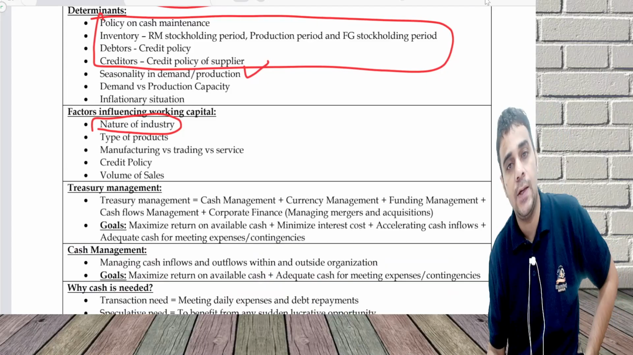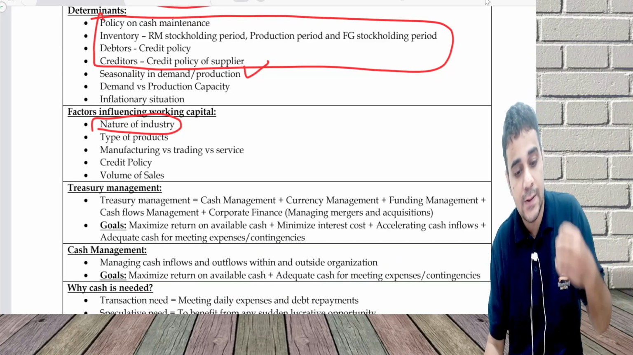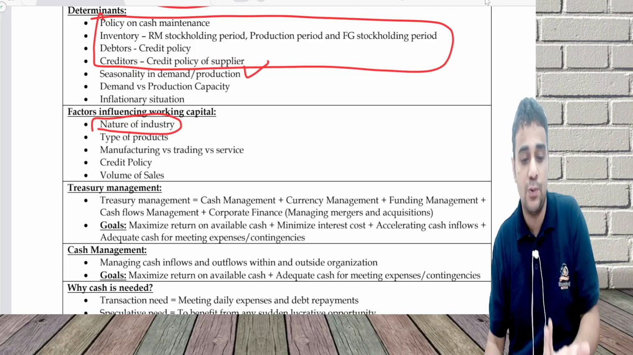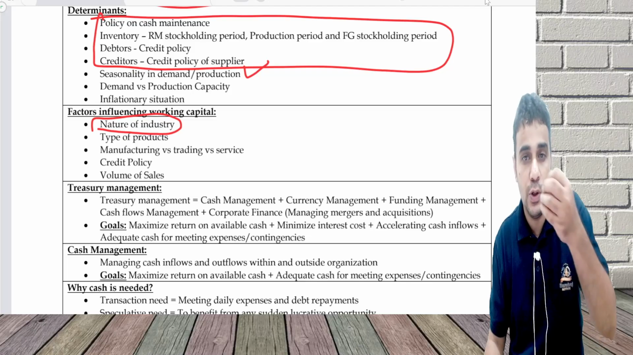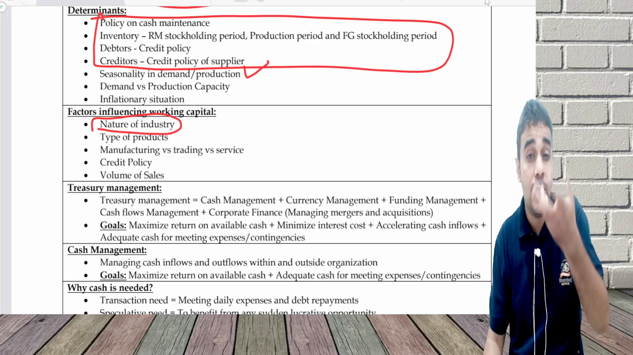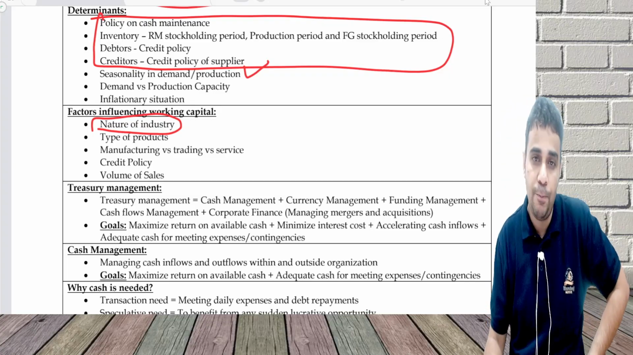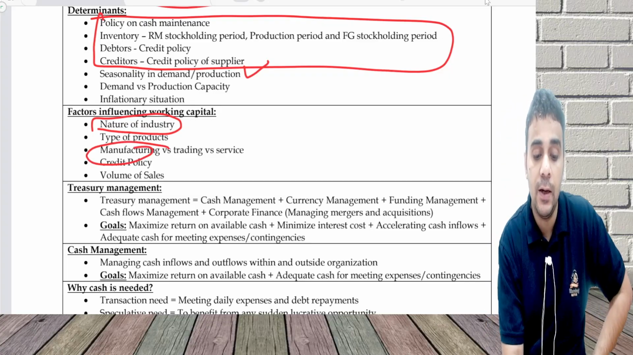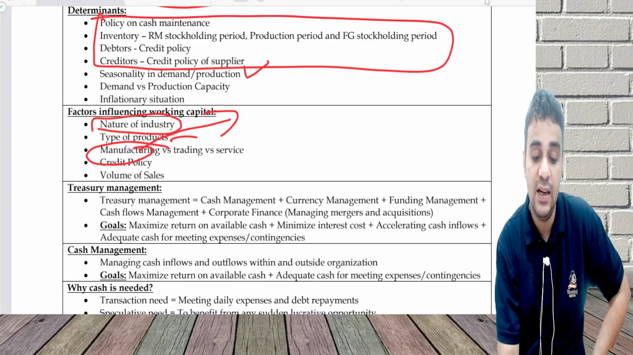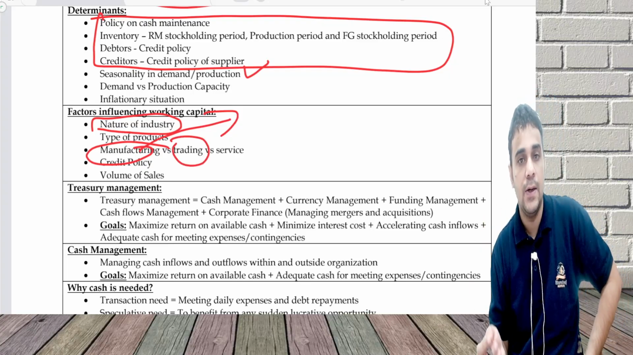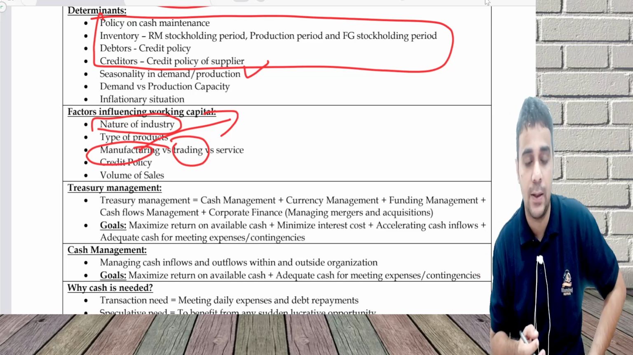Some industries you need more working capital, example consumer durables industry. Some industry you need less. This can be type of product also or nature of industry. Consumer durables you need more working capital. Perishable products you need less working capital. Nature of industry, type of product. Manufacturing, more working capital because you need raw material, WIP, FG. Trading, only you need FG. Service, only some consumables are needed. So working capital will be higher for a manufacturing company.